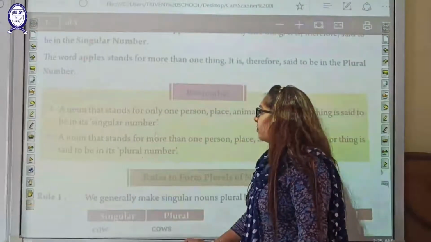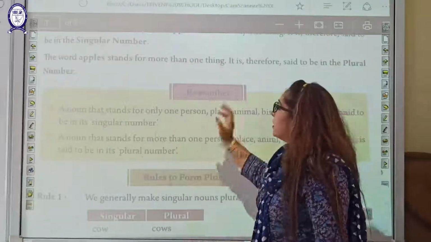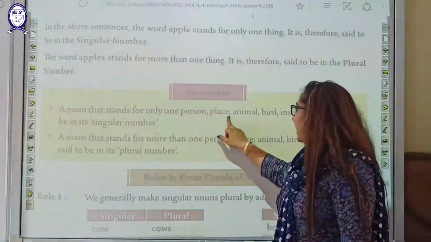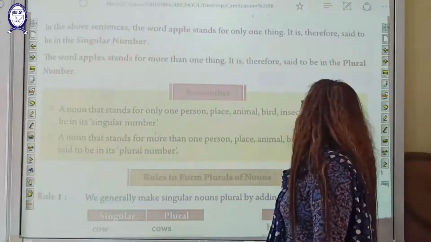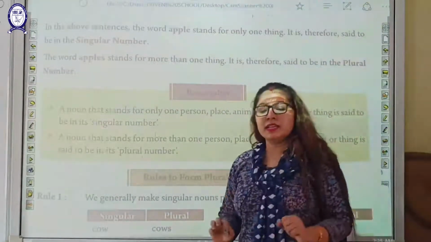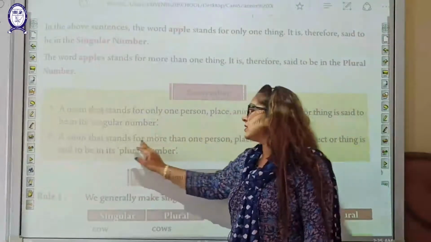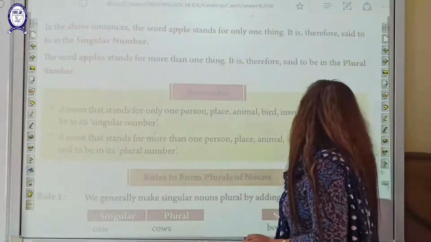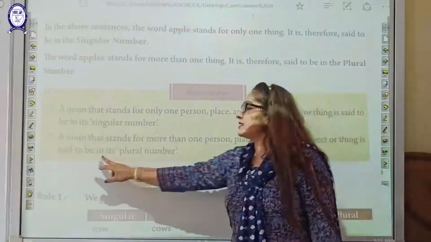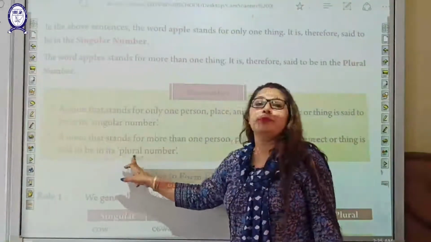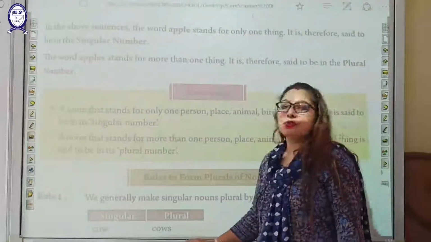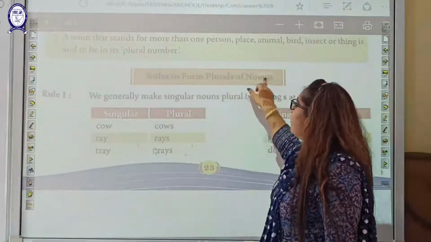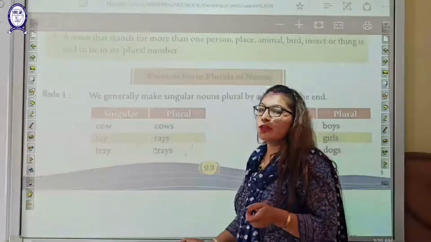Now we'll go to the points to remember, students. Here, noun that stands for only one person, place, animal, bird, insect or thing is said to be in singular number. A noun that stands for more than one person, place, animal, bird, insect or thing is said to be plural numbers. Now we go to the rules to form plurals of noun. Now first rule we'll do it.